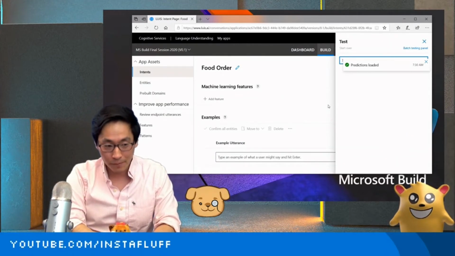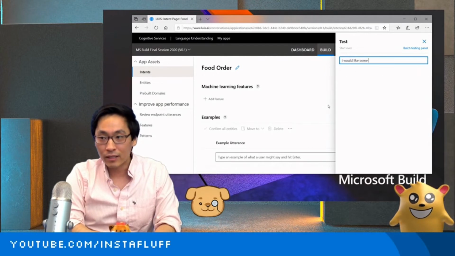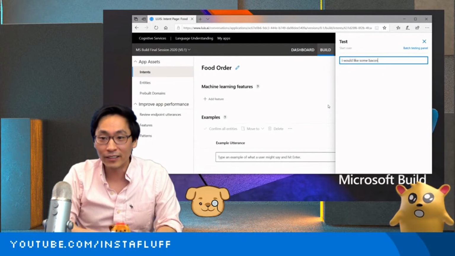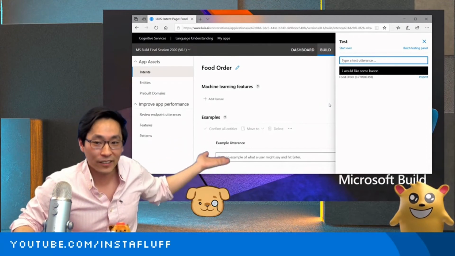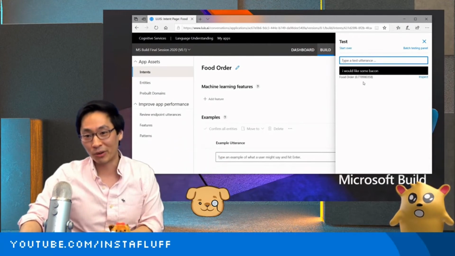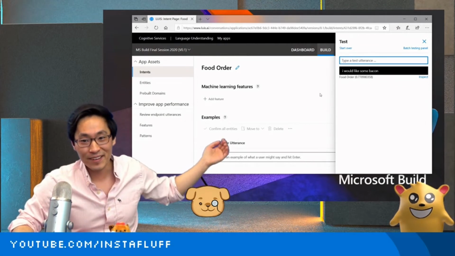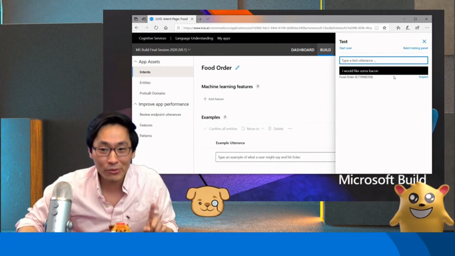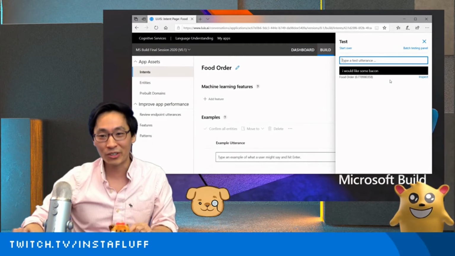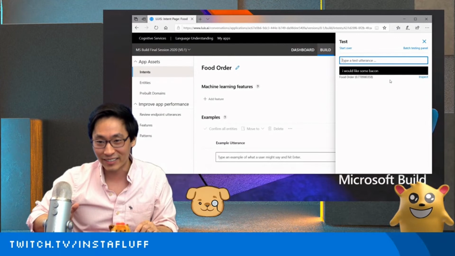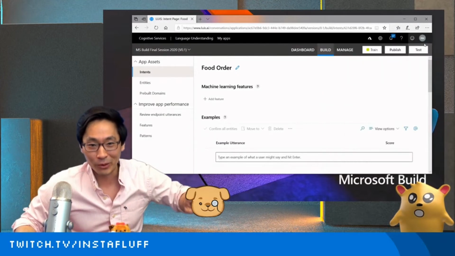We're going to say I would like some bacon. Ooh, maybe bacon. Will it understand? Oh, look at that. We didn't even have an example order of bacon and it still understood it as a food order. Isn't that awesome? And what would be really nice is if we could make our food order just as good as our weather app and get some context into this. But, spoiler alert, check this out.